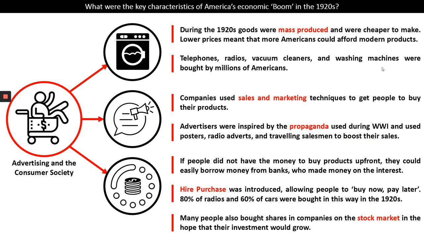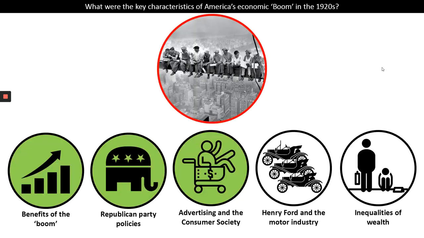But what you need to take from this slide here is that goods were being mass produced, companies were relentlessly advertising their products, and because of hire purchase, lots of American people were able to then have access to these goods. So we've looked at the benefits of the boom, we've looked at the Republican Party policies, and we've also looked at the consumer society. Let's think now about how Henry Ford and the motor industry revolutionized the American economy further.